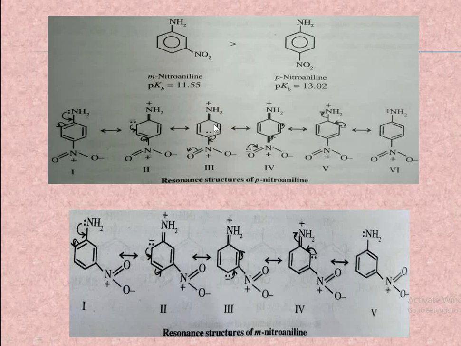But such a situation does not arise in meta nitroaniline, because this carbon, that is the carbon which is carrying the nitro group, is not carrying a negative charge. So we can say that para nitroaniline is less basic than meta nitroaniline, and thus the general trend is that the base weakening effect when an electron withdrawing group is present at the para position is more marked than when it is present at the meta position.